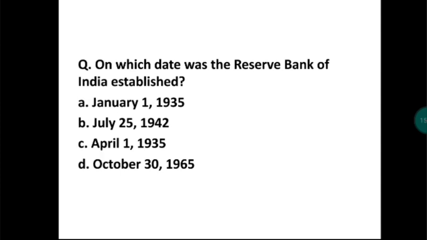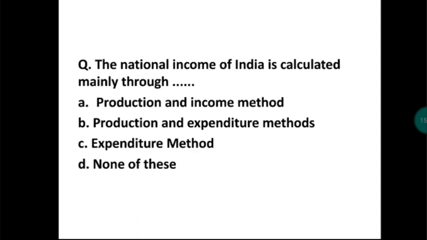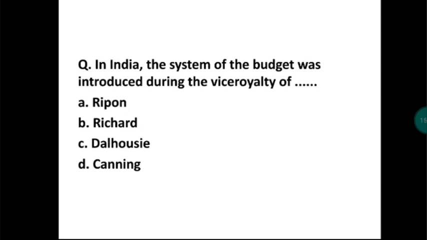Next question: on which date was the Reserve Bank of India established? That is option C. Okay, now next, the national income of India is calculated mainly through the production and income method. And in India, the system of the budget was introduced during the viceroyalty of Canning.